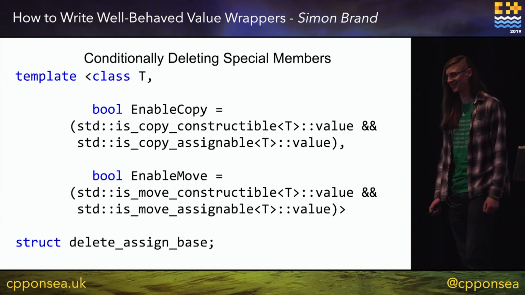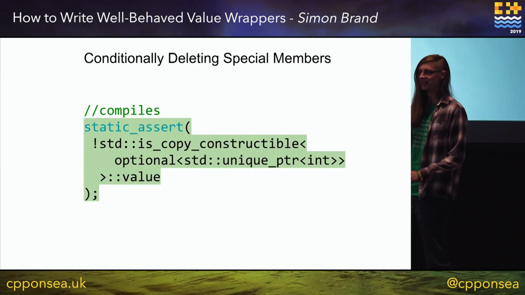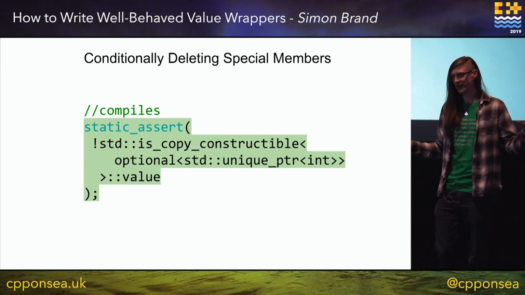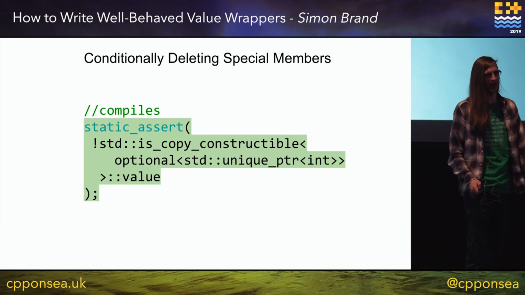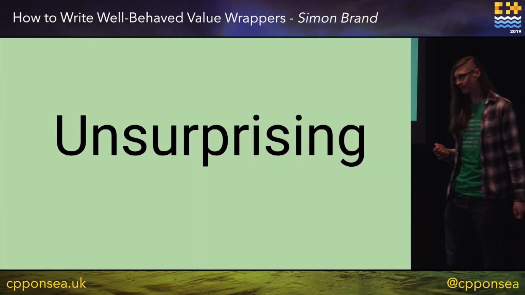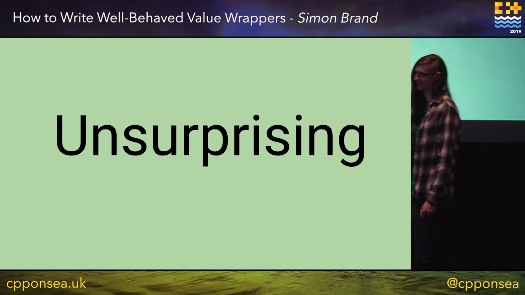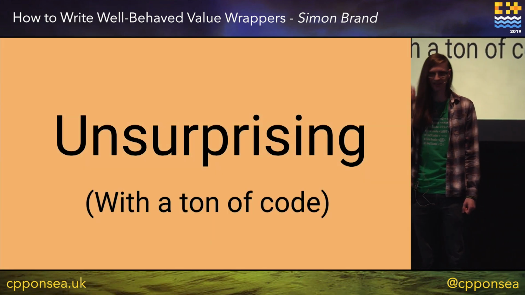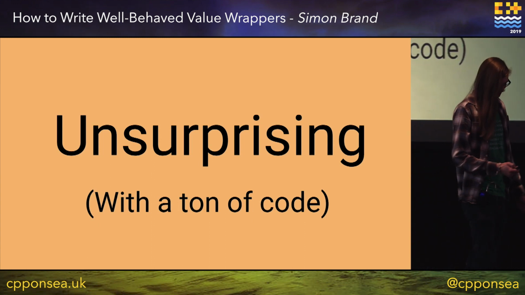We don't want to do this. But now we compile. If we assert that we cannot copy an optional of unique pointer, it'll say, correct, you cannot copy an optional unique pointer. So we're back to being unsurprising, but it's a ton of code again. Maybe sensing a pattern developing here.